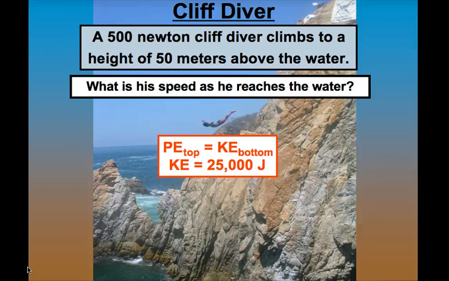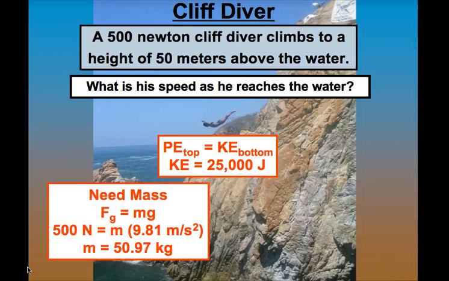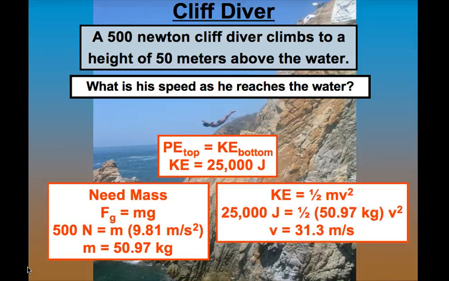Well, he must gain that 25,000 joules. In other words, the PE at the top must equal the KE at the bottom. What's his speed when he hits the water? Well, from there we can use the kinetic energy formula to find his velocity, 31.3 meters per second. KE equals 1/2 mv squared.